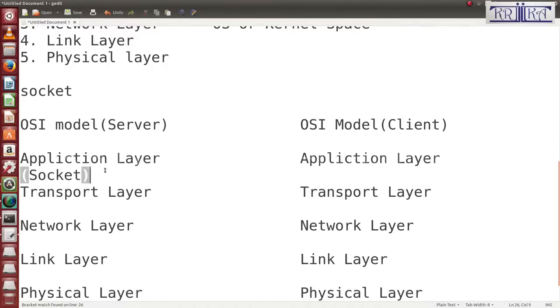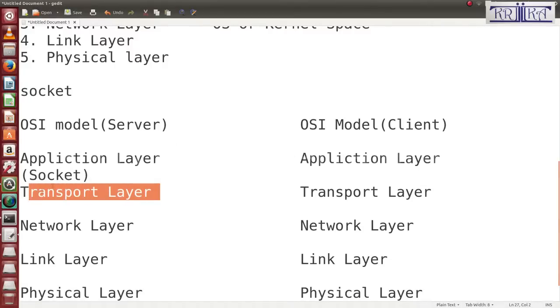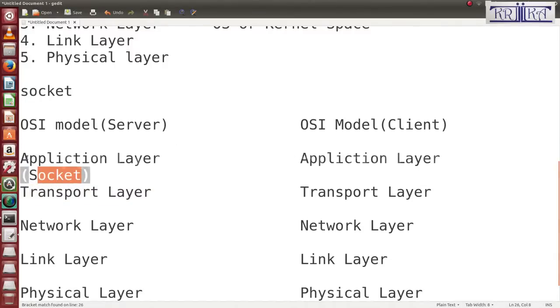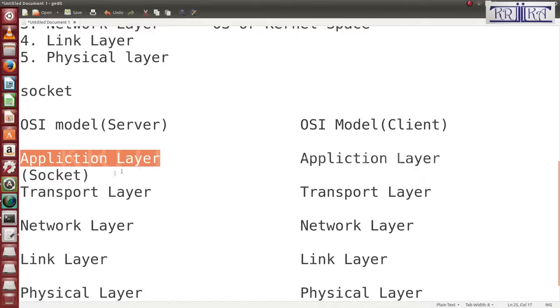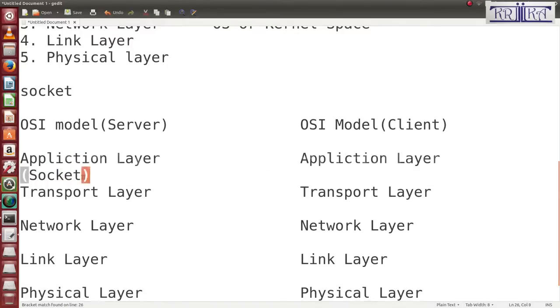When any data goes from the application layer to the transport layer, it will first be written into the socket temporarily. Then the transport layer will read the data from the socket and send it on.